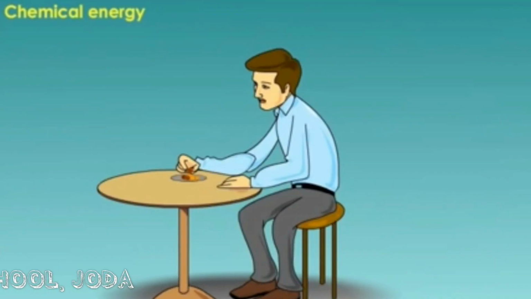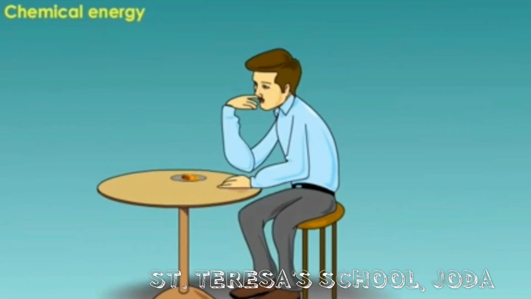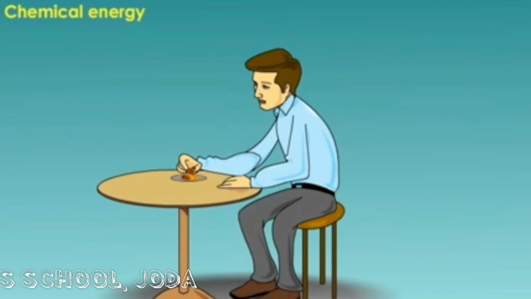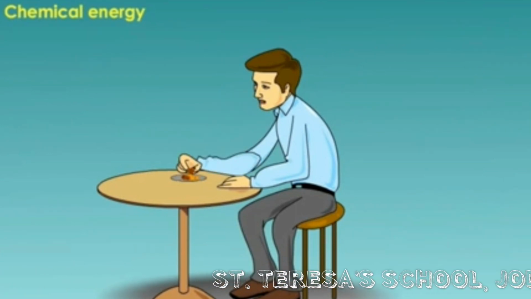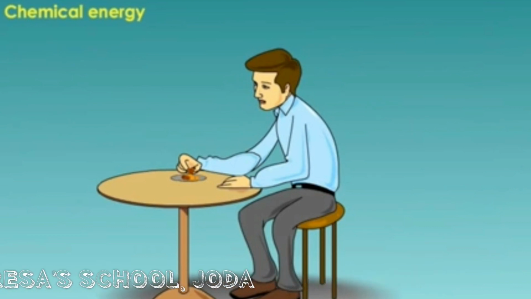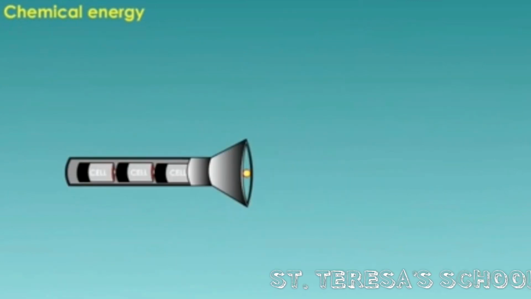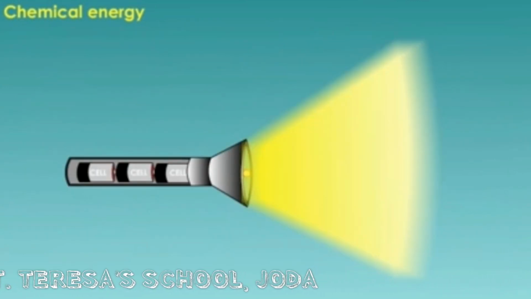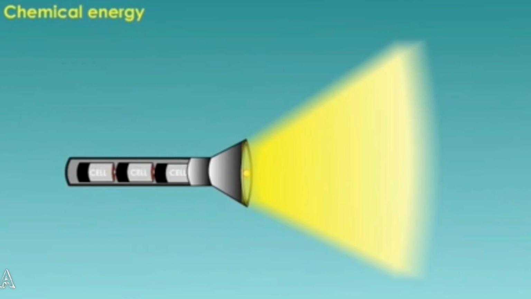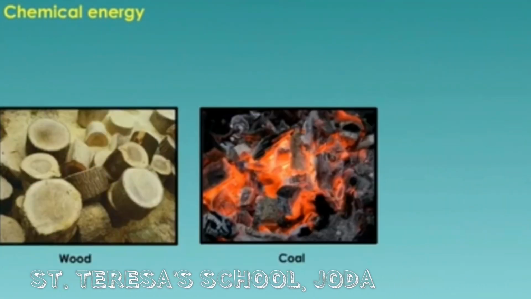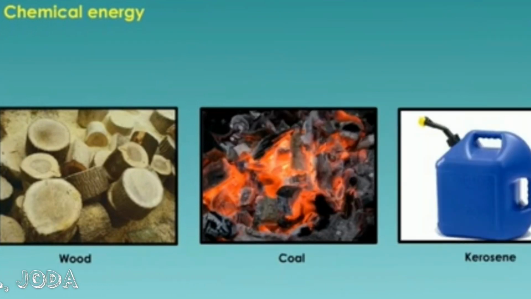Chemical energy. We get energy which is stored in the food we eat. When we eat food, our body breaks down the food chemically to give out energy. This energy stored in matter is called chemical energy. On switching on a torch, the chemical energy stored in the cell appears as light energy. Wood, coal, and kerosene also have chemical energy stored in them.